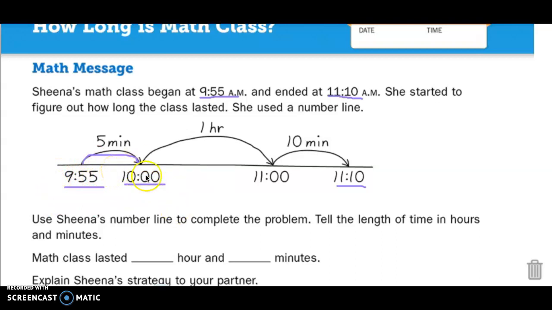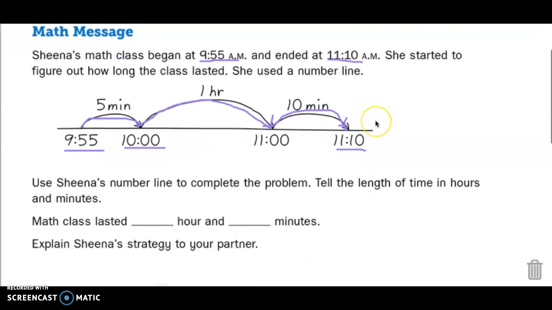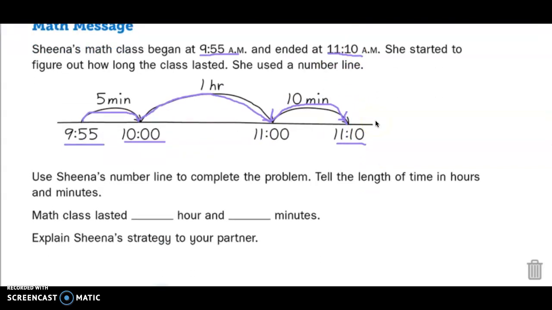Is 10 an easy number to hop by? Do I know that if I add 1 hour, it's just 11 o'clock, right? I need to get to 11 something. So she adds 1 whole hour, but she was thinking that the zeros are easy to work with. Amazing. So now we're at 11 and we need to get to 11:10. And she jumped 10 more minutes to get to 11:10. Ooh, that makes sense to me. I think nice job, Sheena.